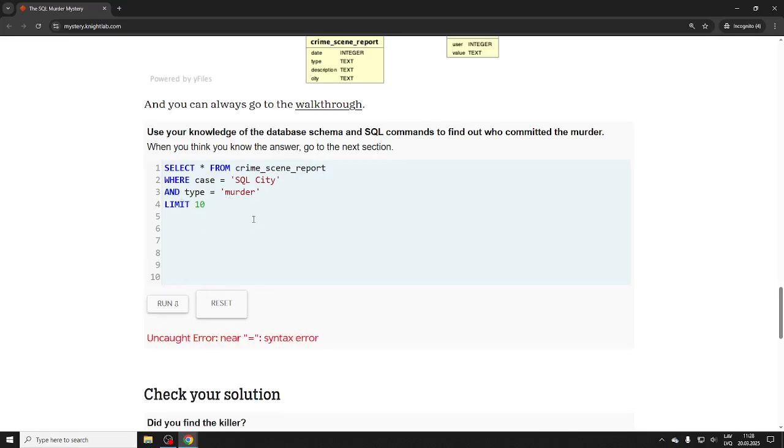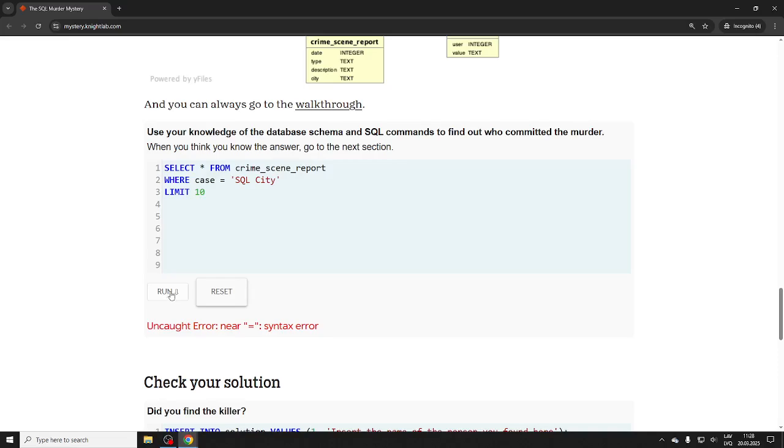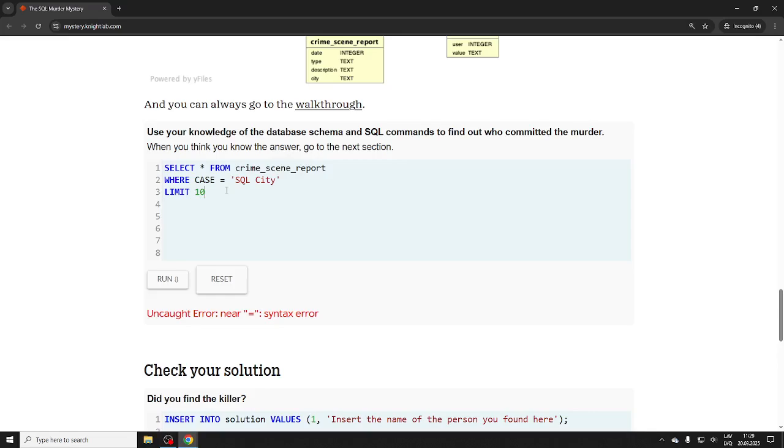So, oops, what did I do wrong? And type is murder. There's an error near the text. This didn't work. What did I do here? That's a problem. Maybe I need a semicolon. No. What happened? Everything was working so great, and I messed up. Maybe there's some garbage. No. What happened?